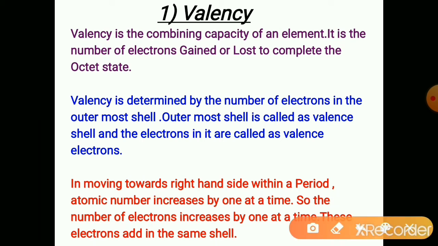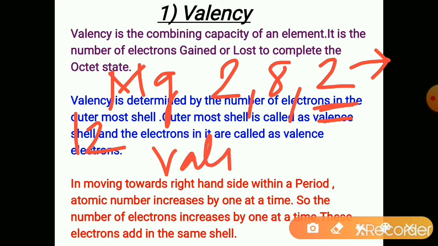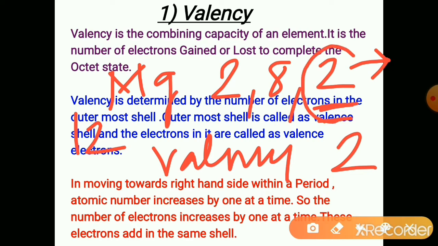Let us see another example. Magnesium. Atomic number 12. Electronic configuration is 2, 8, 2. There are only 2 valence electrons. So for magnesium, it is easy to lose its 2 electrons. So the valency of magnesium is 2. Magnesium combines with the atoms of other elements by losing its 2 electrons.